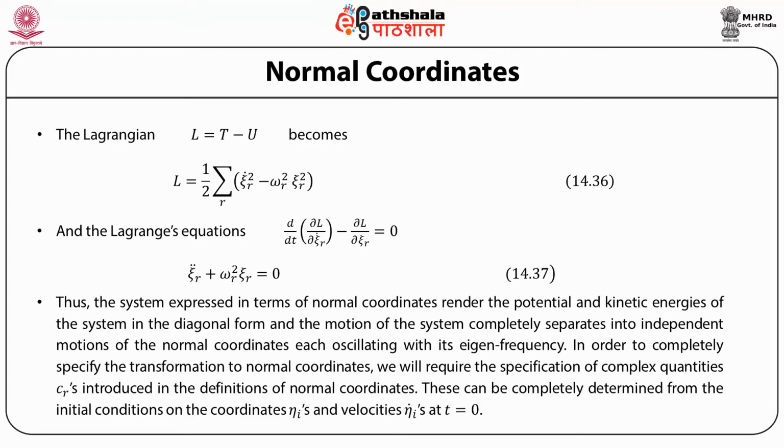In order to completely specify the transformation to normal coordinates, we will require the specification of the complex quantities C_r introduced earlier in the definition of normal coordinates. So these can be completely determined from the initial conditions on the coordinates eta_i and the velocities eta_i dot at t is equal to 0.